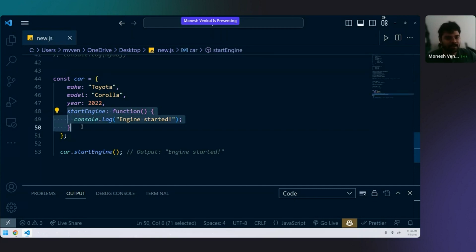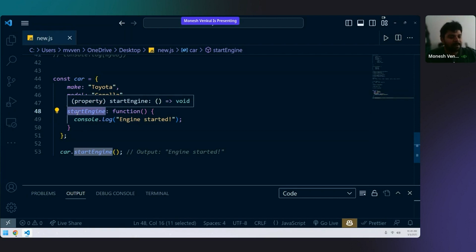We used them. Functions I'll be telling more about in the coming class, tomorrow's class, but just know what it is for now. A function is nothing but something that performs some action. When we call start engine, it will perform some action. So that is what a method is. It is possible to write methods and functions. Methods and functions both are the same. They are not two different things. In JavaScript, method and function are the same thing.